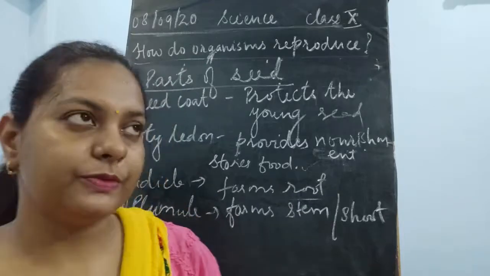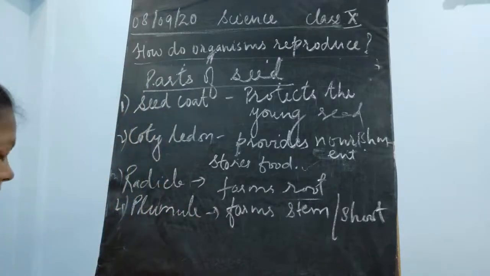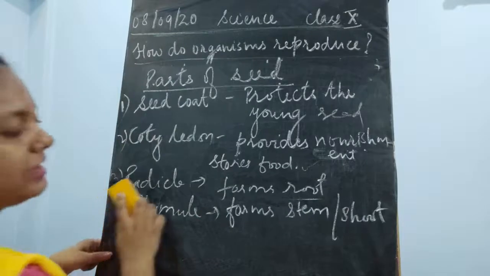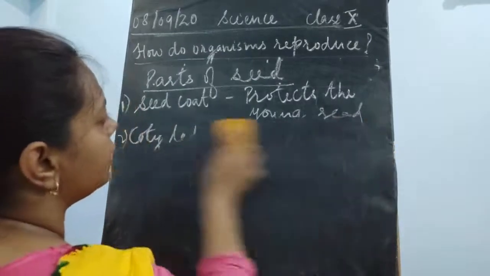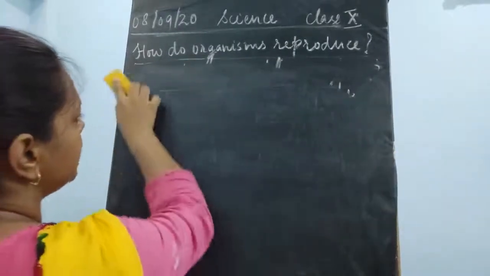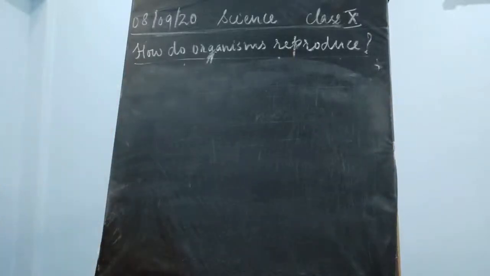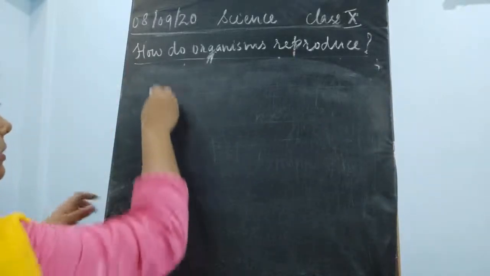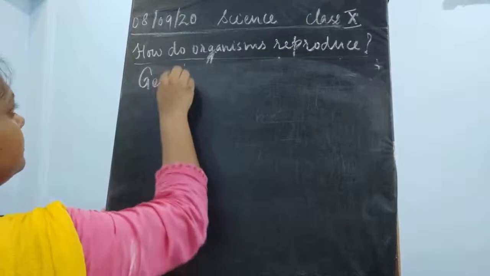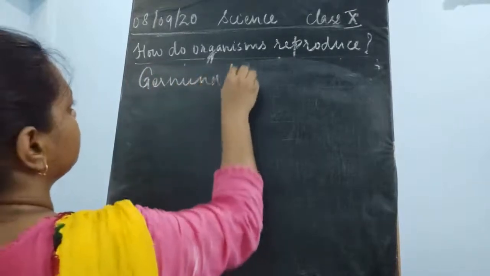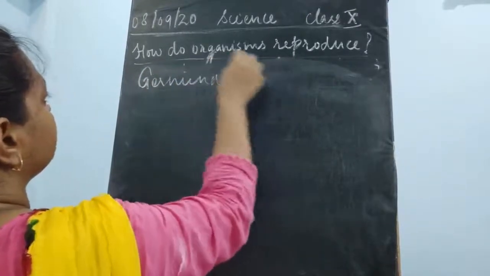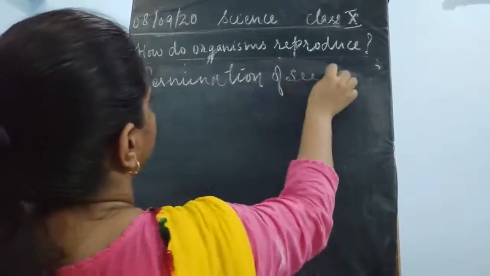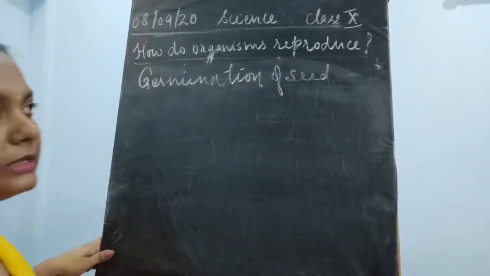Now we have to see the next step, that is germination of seed. I think this is very clear to you all, as you have studied it in the lower classes. So what does the word germination mean?